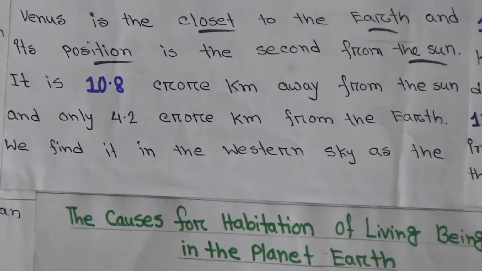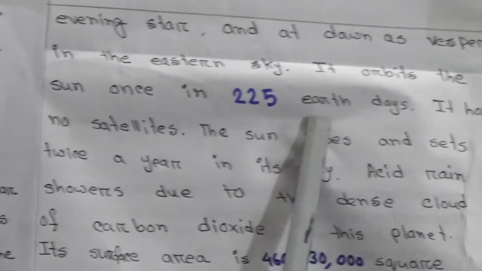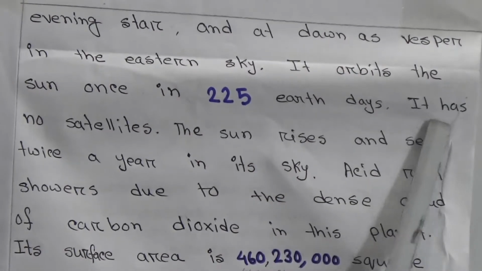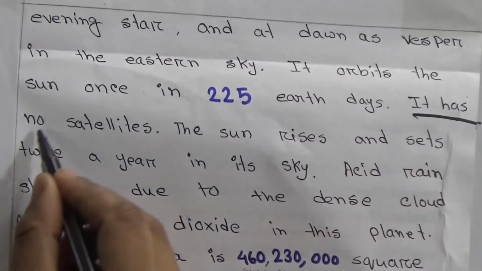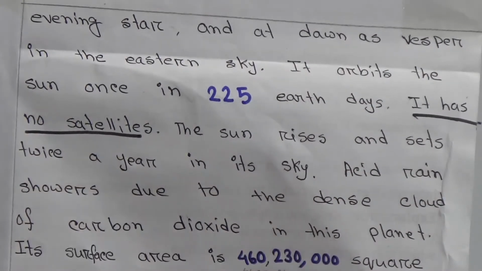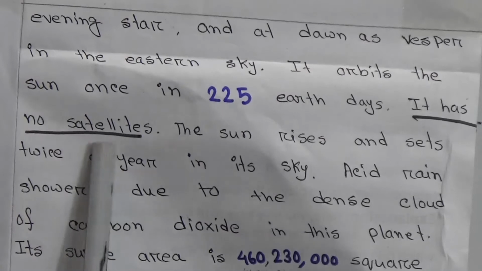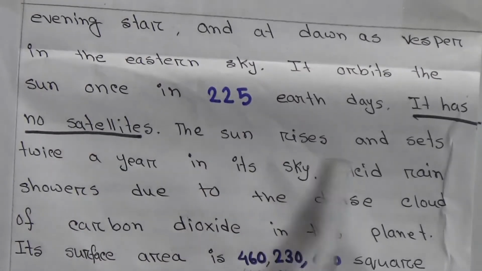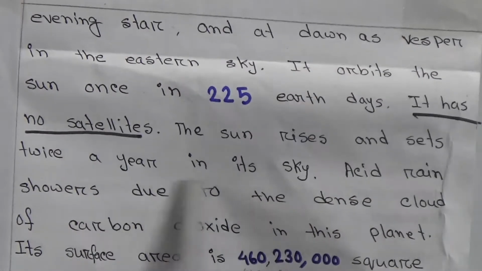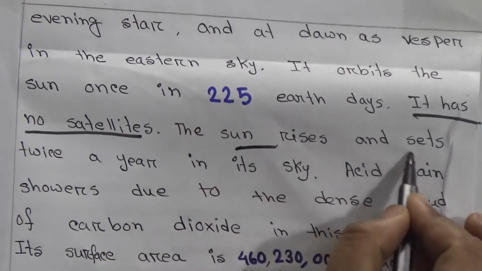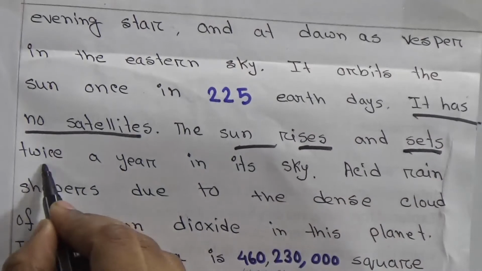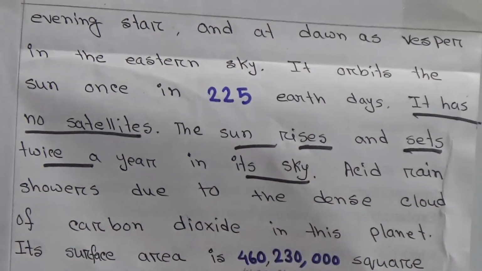It orbits the sun once in 225 Earth days. It has no satellites. So my students, you know that Venus has also no satellites. The sun rises and sets twice a year in its sky.